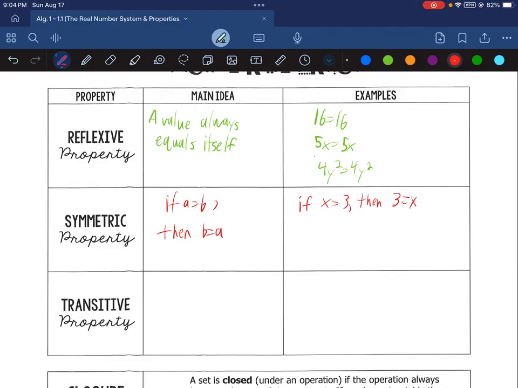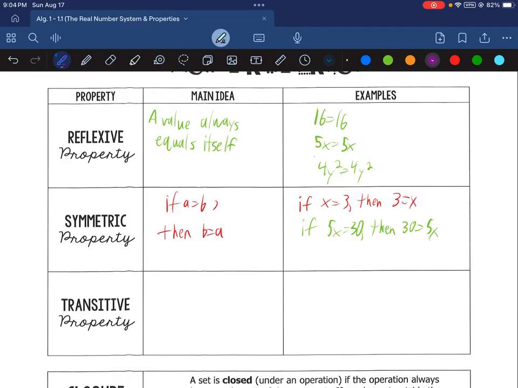And we really don't care as long as what's on those sides, as far as what makes up each side, stays the same, even if they flip sides. So if all of a sudden one of these changed to a 5, well, that's an issue. But as long as they remain the same in both scenarios, we don't really care which way it's written. Another example could be if 5x equals 30, then 30 equals 5x.